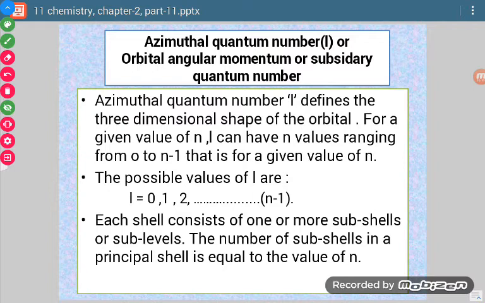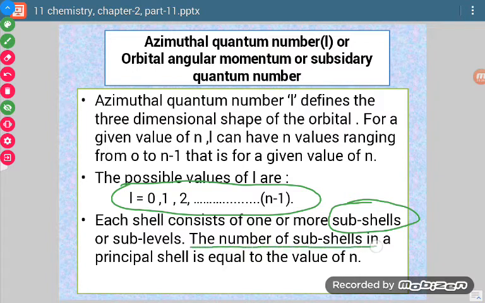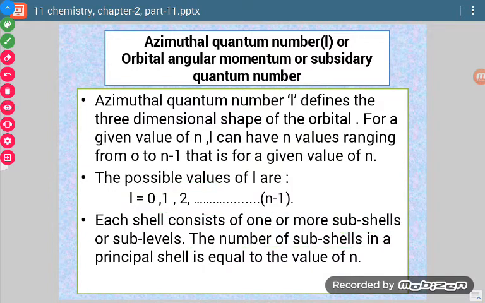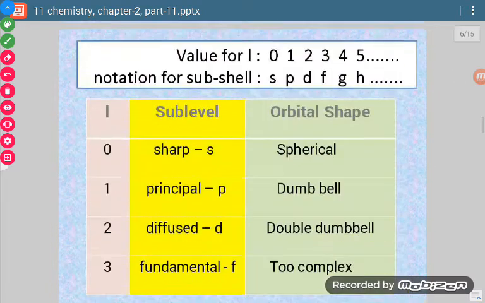Now as many values are there of L, that many sub shells exist in the main energy level. So in general, we can say the number of sub shells is equal to the value of n. When I take the first shell, n value is 1, so how many sub shells will be there? Only 1. Similarly, if I take n value as 3, there will be 3 sub shells. So the second thing was this about the azimuthal quantum number.